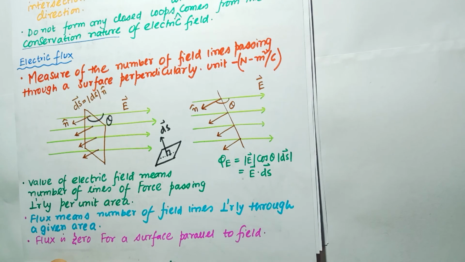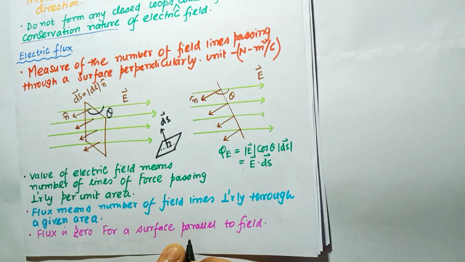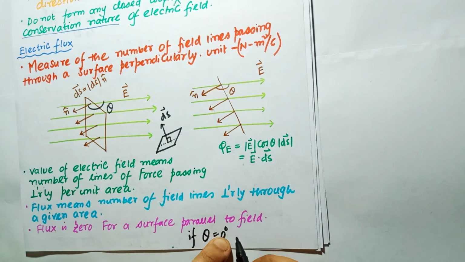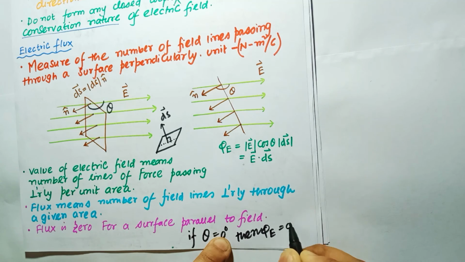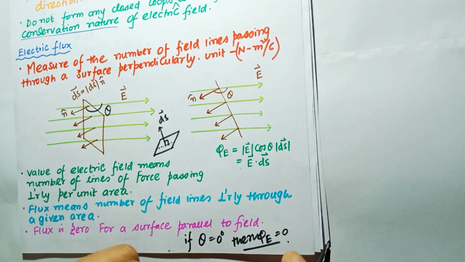The flux is 0 for a surface parallel to the field. Here, the angle is theta equal to 0 degrees, then phi E is equal to 0, we can write. So we understand that the flux depends on the strength of the electric field and on the relative orientation of the field and the surface.